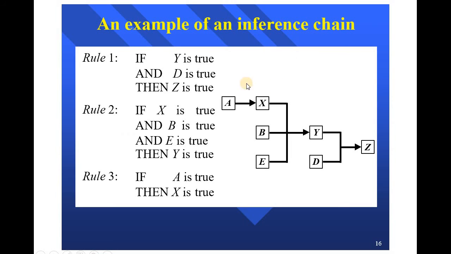An example of an inference chain is like this. Rule 1: if Y is true and D is true, then Z is true. Both Y and D being true, Z will be true. The second rule is: if X is true and B is true and E is true, then Y is true. If it satisfies these three conditions, then the action will be executed: Y is true. Rule 3 is: if A is true, then X is true. Only one condition needs to be satisfied in Rule 3. This can be represented in diagrammatic format.